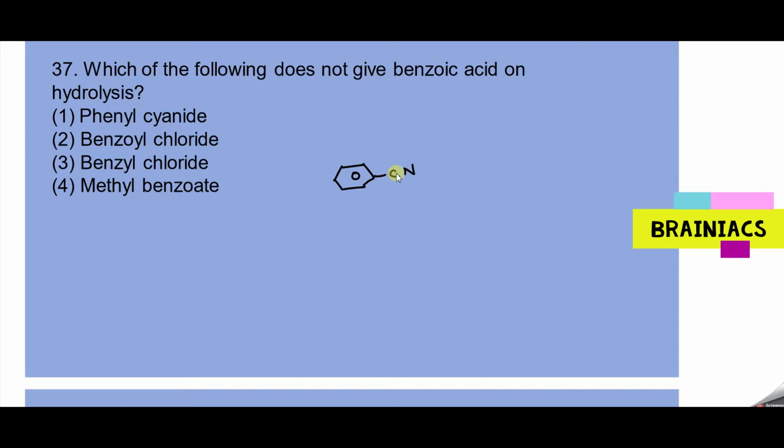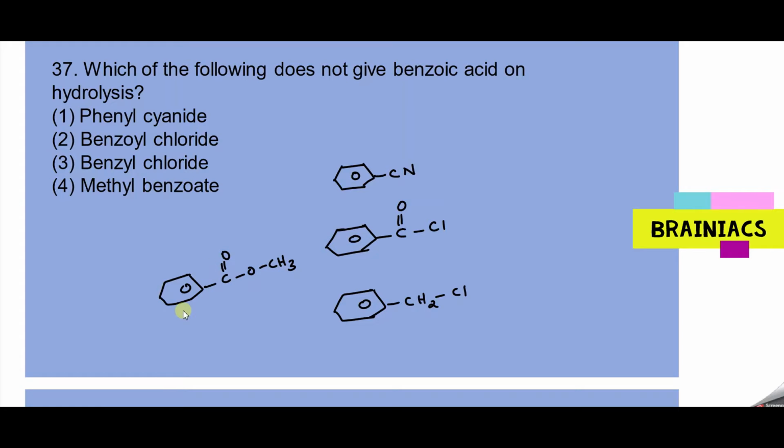Benzoyl means C6H5, C double bond O, Cl. Next one you have benzyl chloride, something like C6H5CH2Cl. Then you have methyl benzoate, that is C6H5COOCH3. Can you tell me the answer?